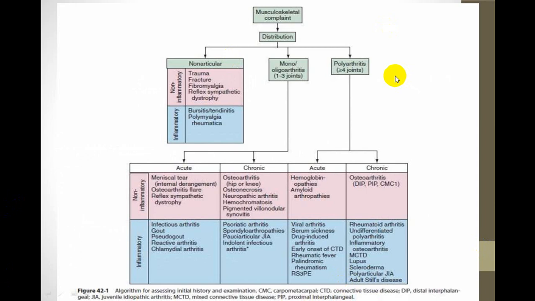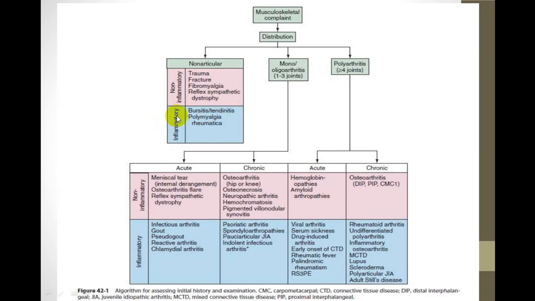Now this is one very important slide to put them together. Any person who gets a pain around the joint, maybe because of the joint or because of surrounding structures like tendons, muscles, we call that a musculoskeletal pain. So any person who gets a musculoskeletal pain can have it because of non-articular or articular causes. Non-articular can be inflammatory or non-inflammatory. In inflammatory, there is one condition we call bursitis or tendinitis, involvement of the bursa or the tendon.